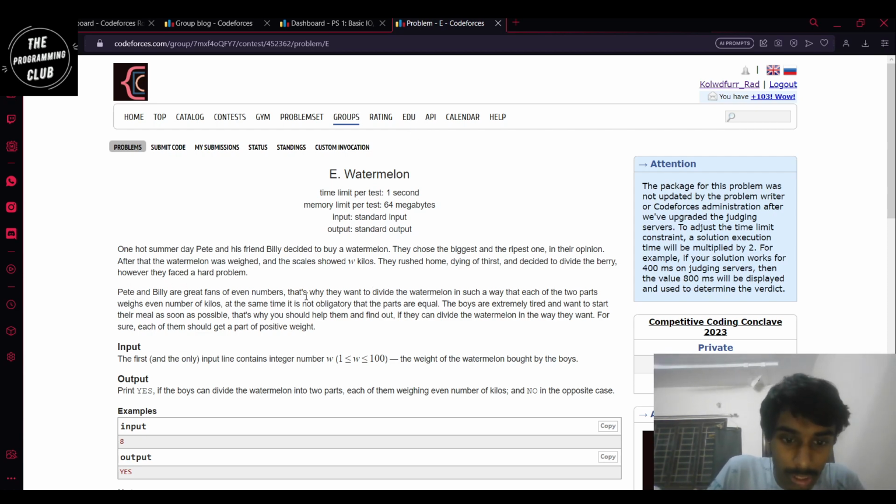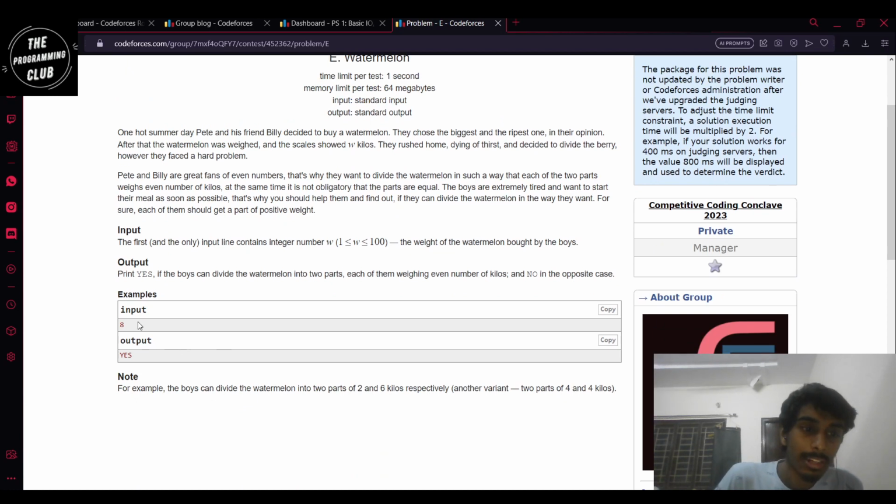They both want to divide the watermelon in such a way that both of them have an even number of kilos, and it is not necessary that they're equal. They both are tired and they want to eat fast. Help them out and find out if they can divide the watermelon in such a way that both of them get even kilos, and also each of them should get a positive weight. First line contains the total weight of the watermelon. We have to print yes or no.